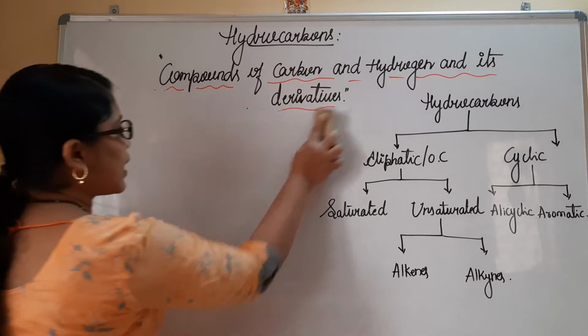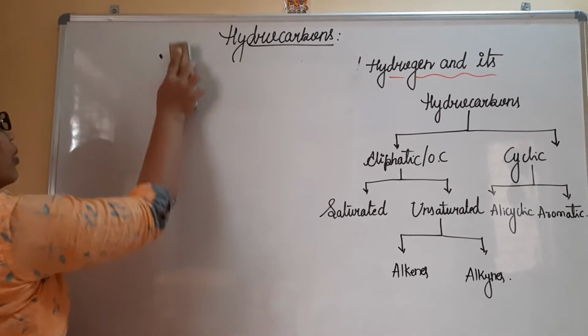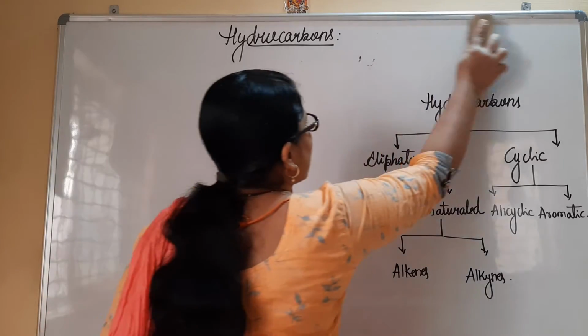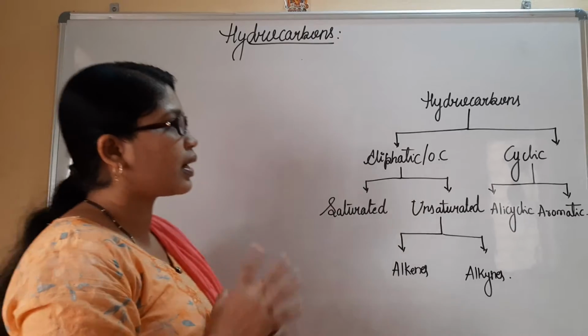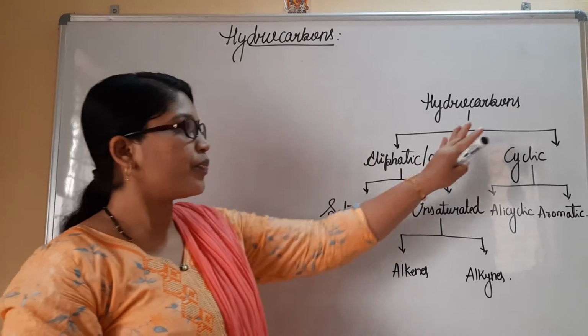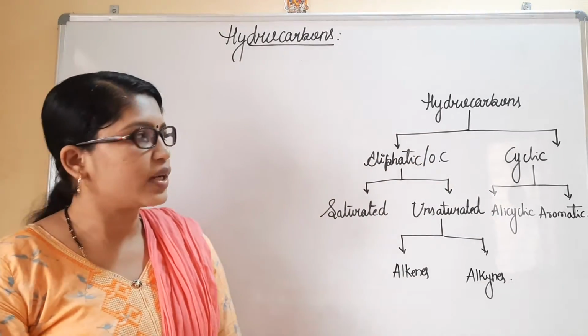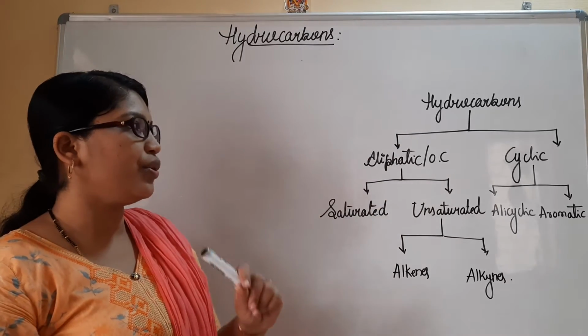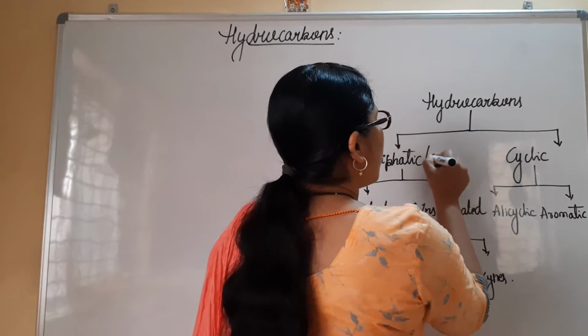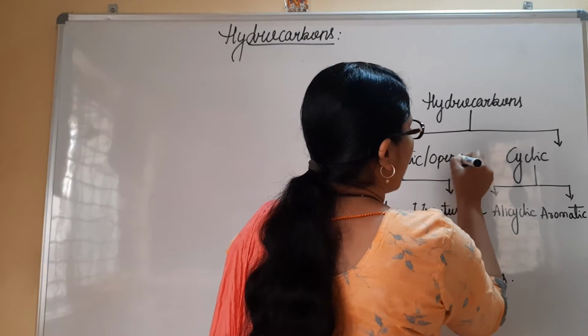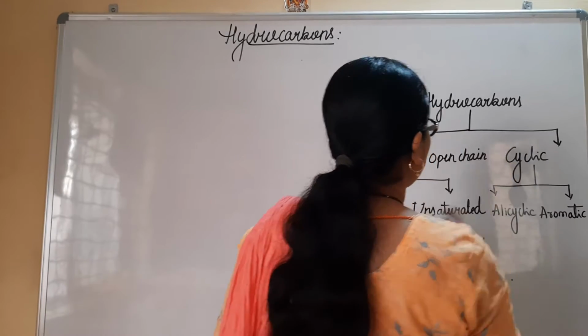When you consider the classification part, hydrocarbons have been broadly categorized on the basis of structure. Firstly, they have been classified into aliphatic, the very first category, which is open chain structure.